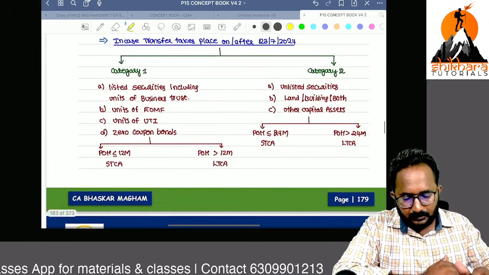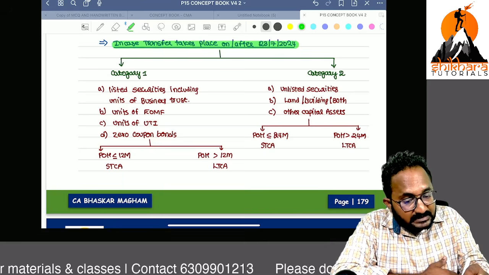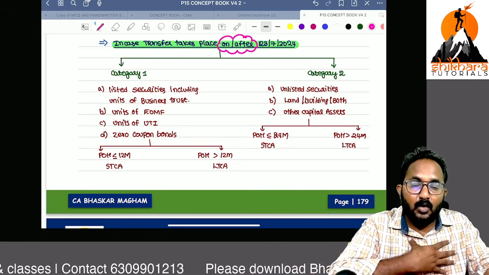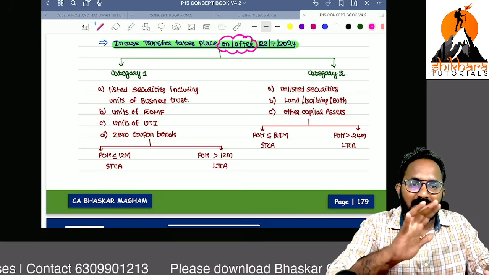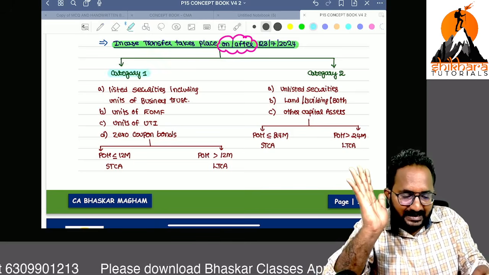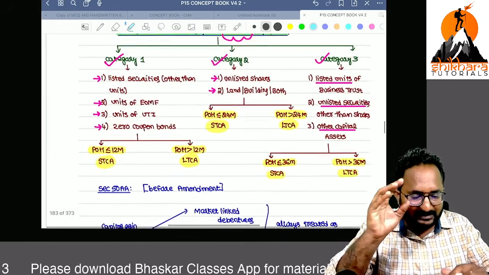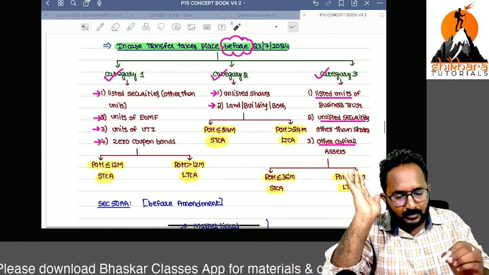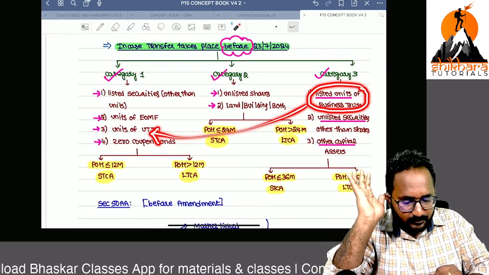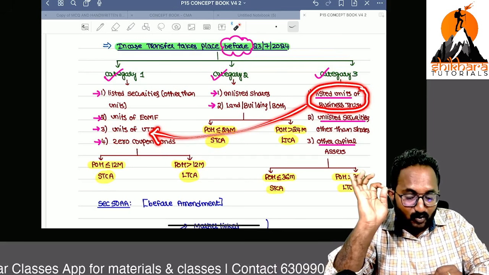But if the transfer takes place on or after 23/7/2024, now we are categorizing all the capital assets into only two categories. What are the two categories? Category 1, category 2, I will tell you. So what is the change? Simply remember, listed units of business trust move to the first category.